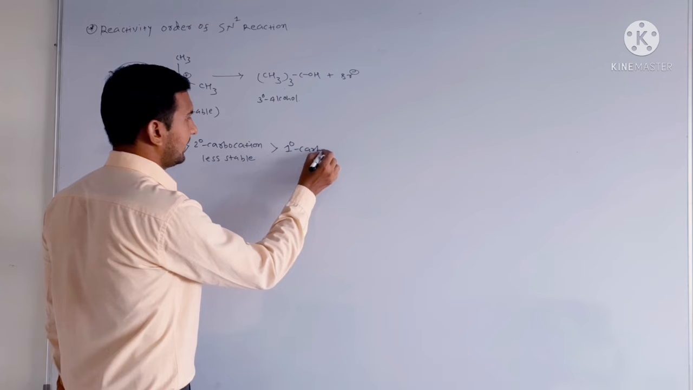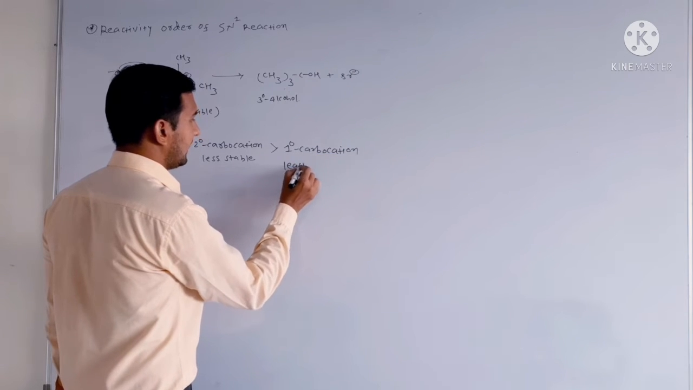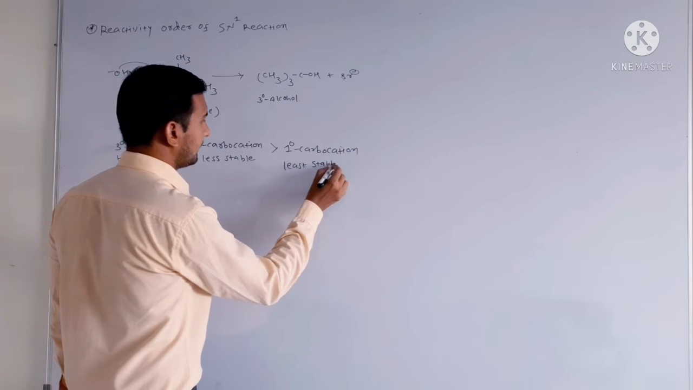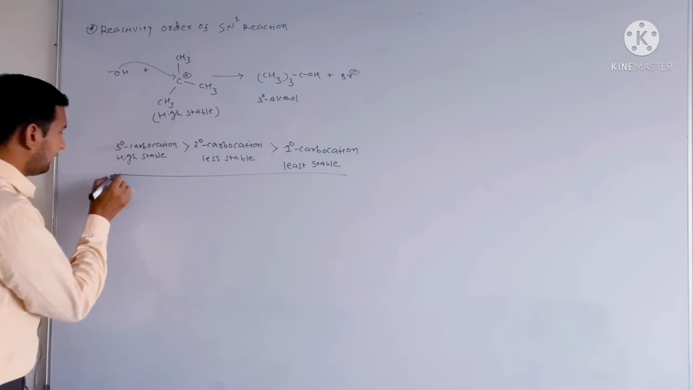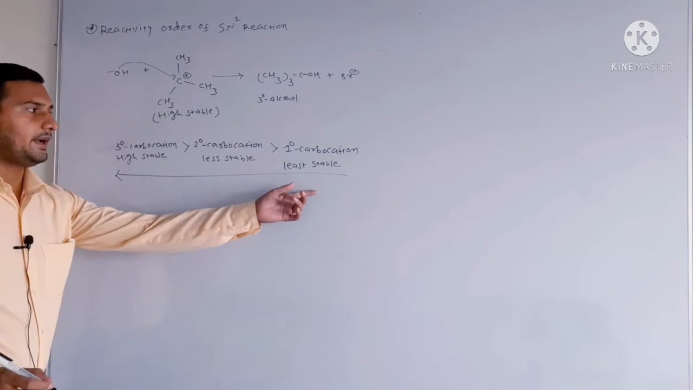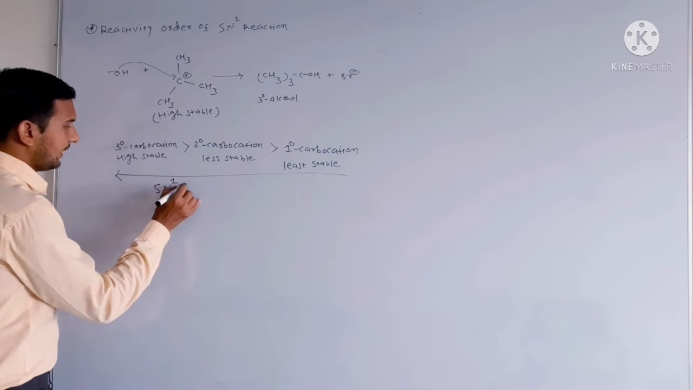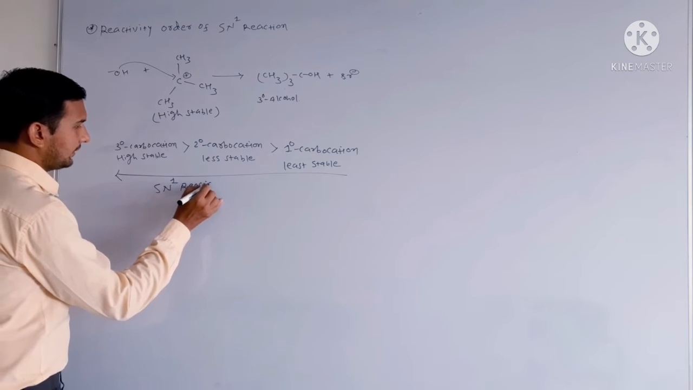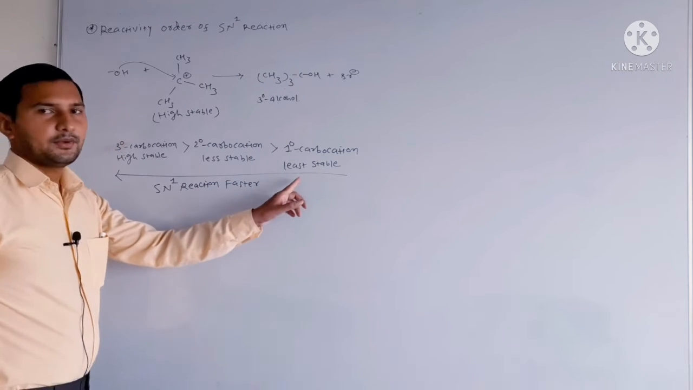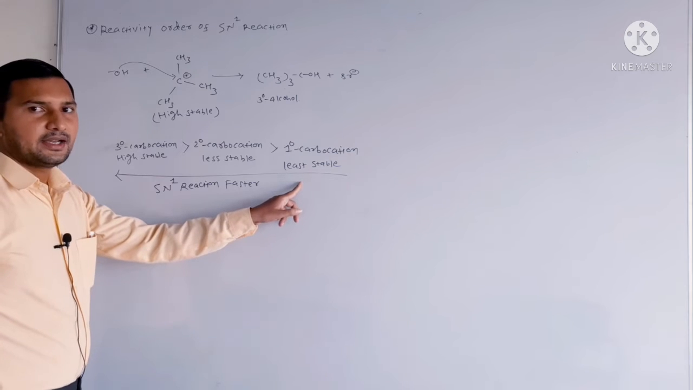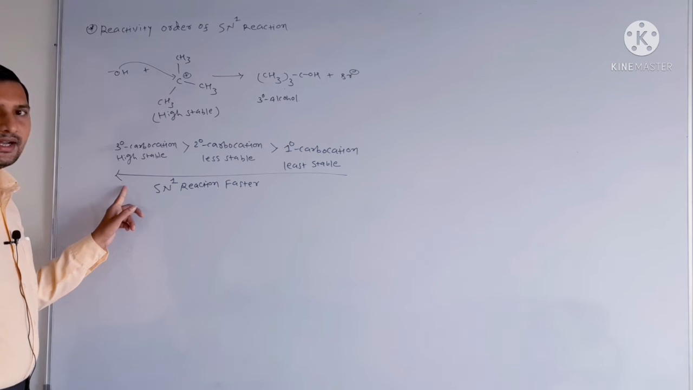Primary carbocations are the least stable. So the SN1 reaction becomes faster from primary to tertiary. The SN1 reaction is faster as we move from primary carbocation or primary alkyl halide to tertiary carbocation or tertiary alkyl halide.